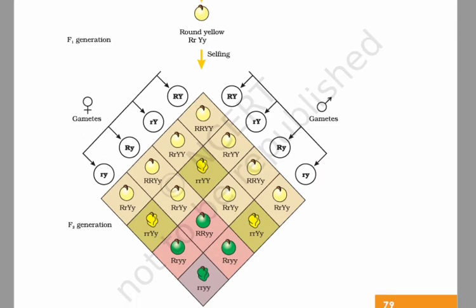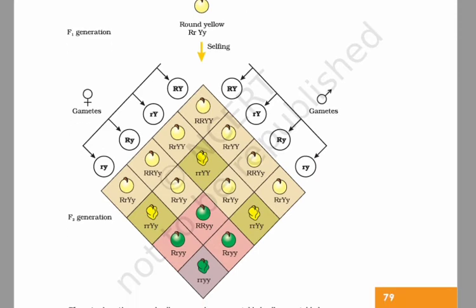So on the screen you can see the Punnett square, where on one side the male gametes and on the other the female gametes are written, and we can see the ratio obtained is 9:3:3:1.